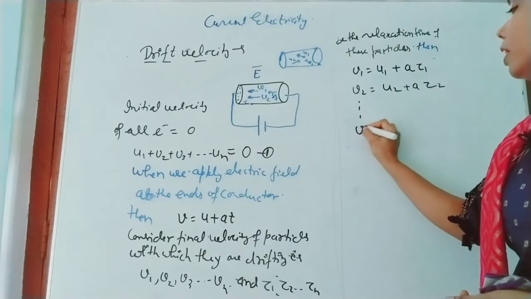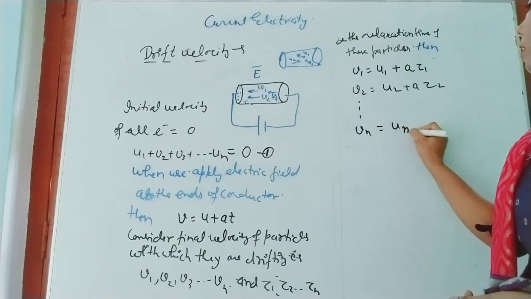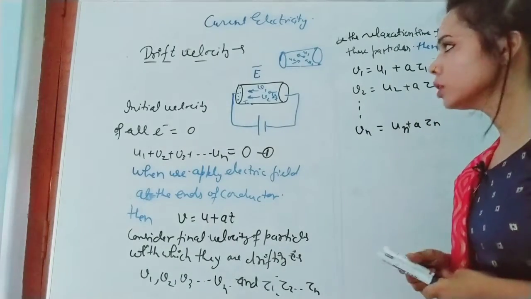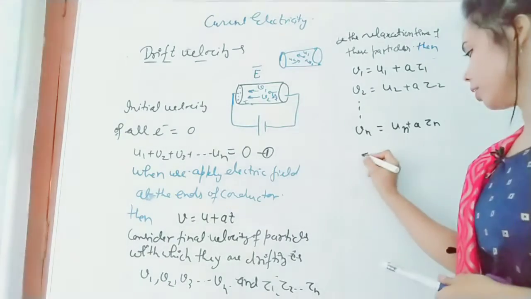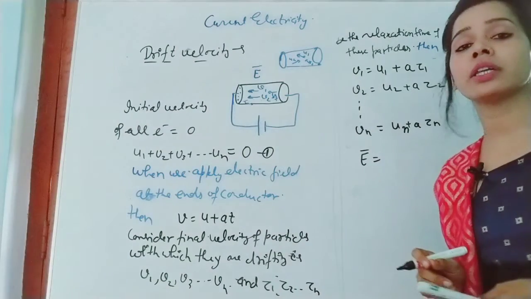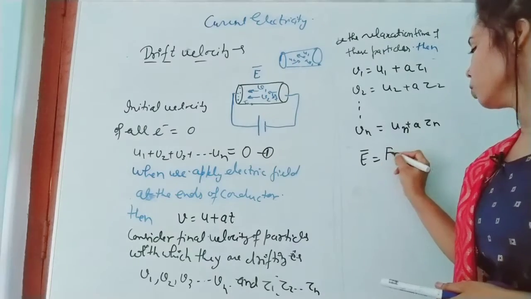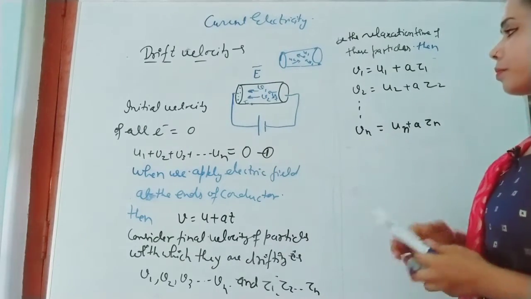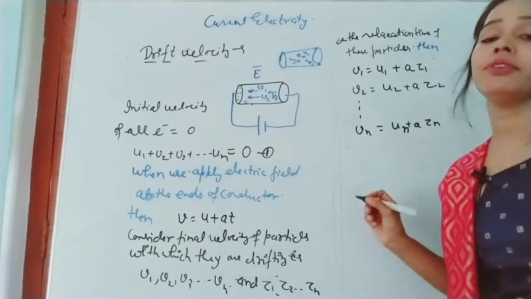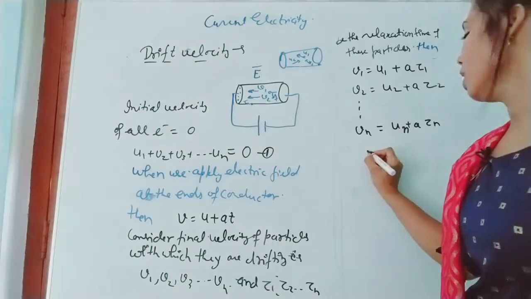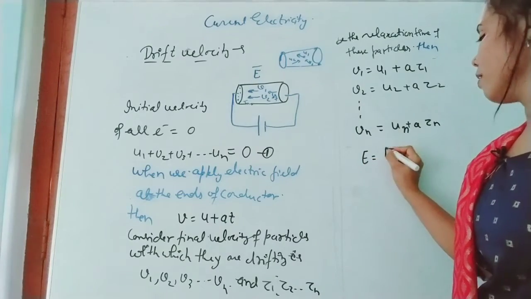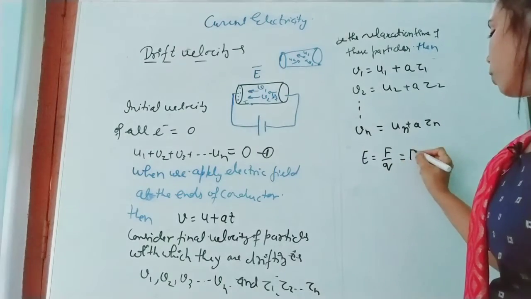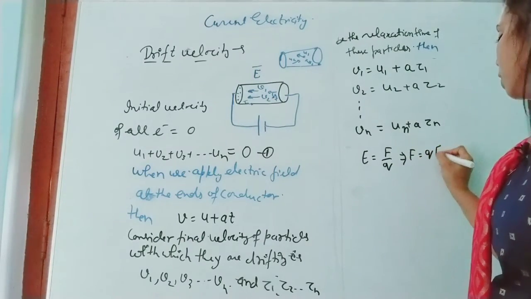Similarly, Vn equals Un plus A tau n. Now, force and electric field: in the first chapter, in electrostatics, you have studied that electric field E equals force per unit charge, E equals F upon Q. So from here, force equals Q into E.